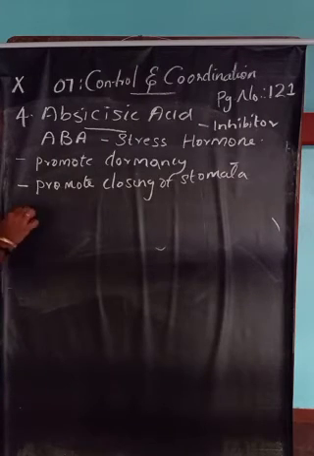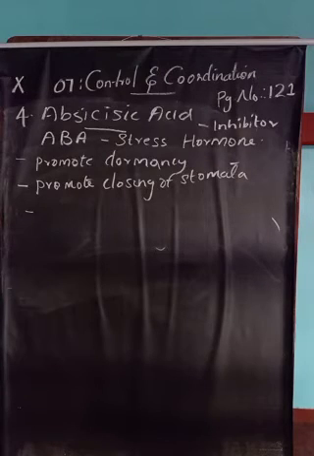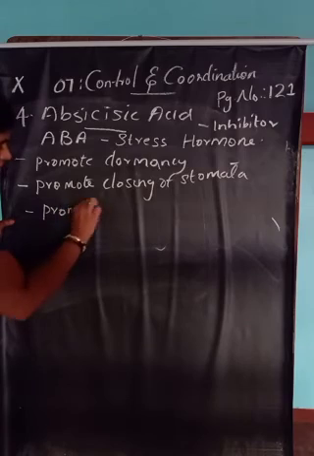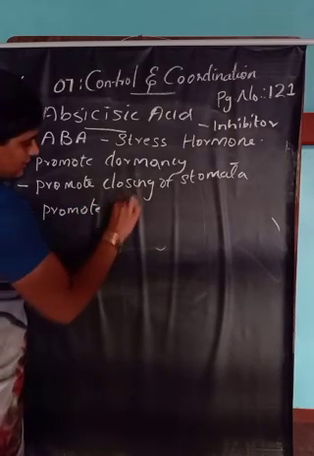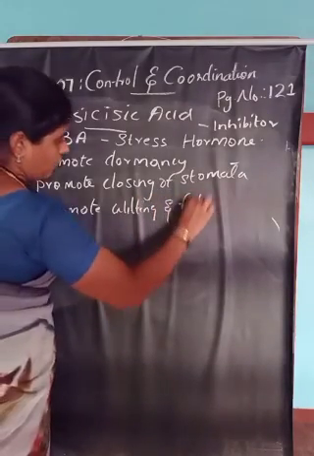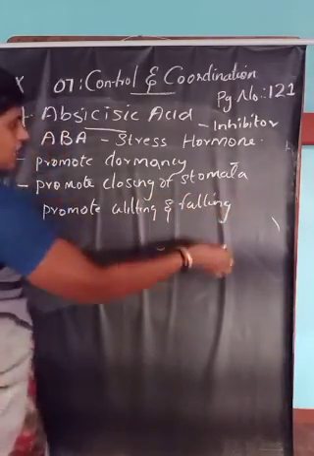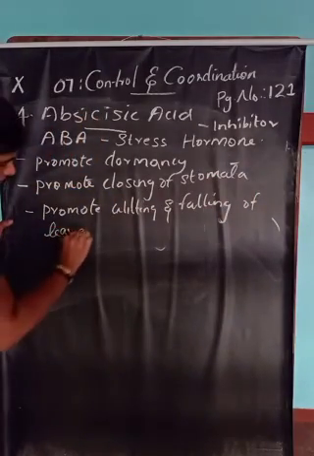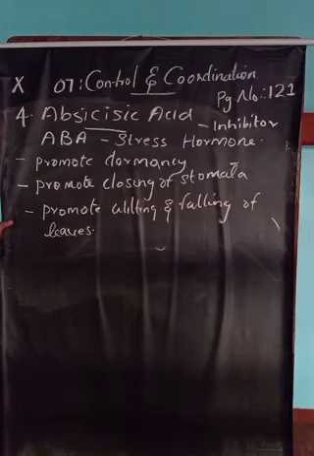And it also promotes wilting, that is drying, and falling of leaves. Wilting and falling of leaves are promoted by abscisic acid.